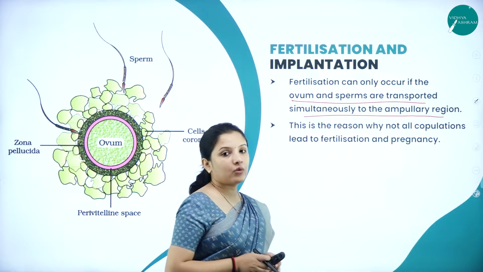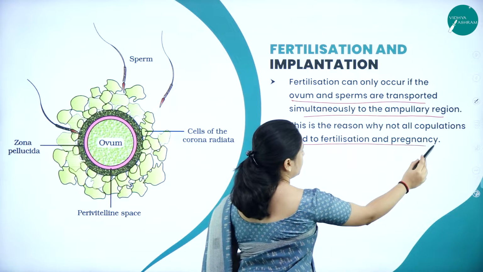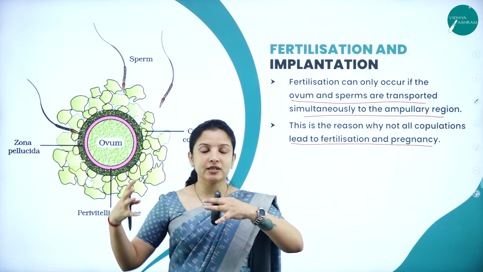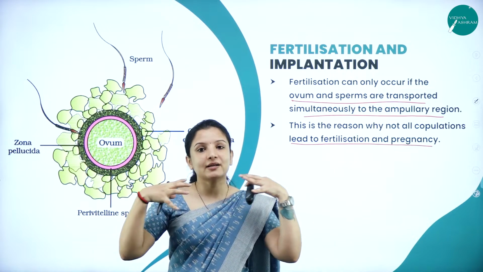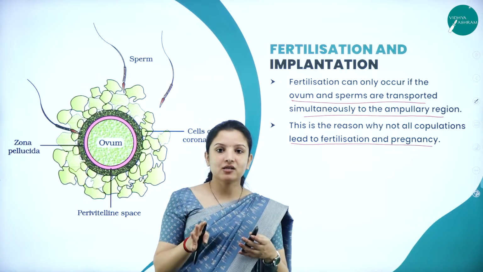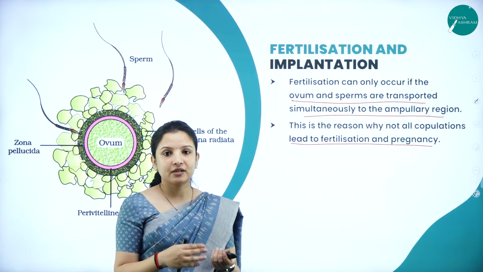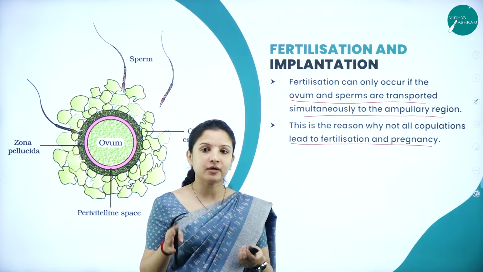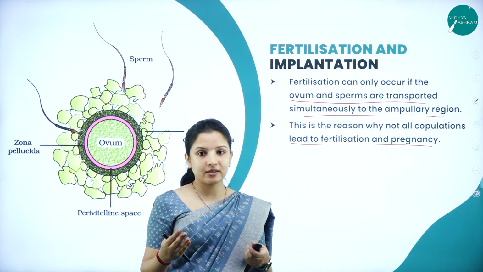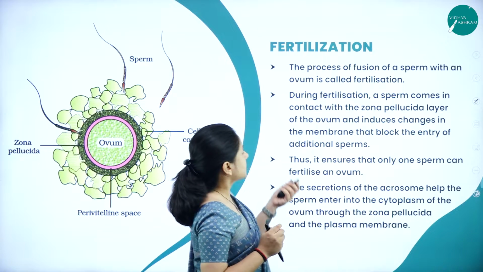And this is the reason why not all copulations lead to fertilization and pregnancy, because the release of the sperm and the release of the ovum both have to occur at the same time. The best time for the release of the ovum or the egg is on the 14th day of the menstrual cycle, 14 to somewhat after that, until the corpus luteum is formed. But once the corpus luteum starts to degenerate, nothing can be done. So that period of time is very, very important.